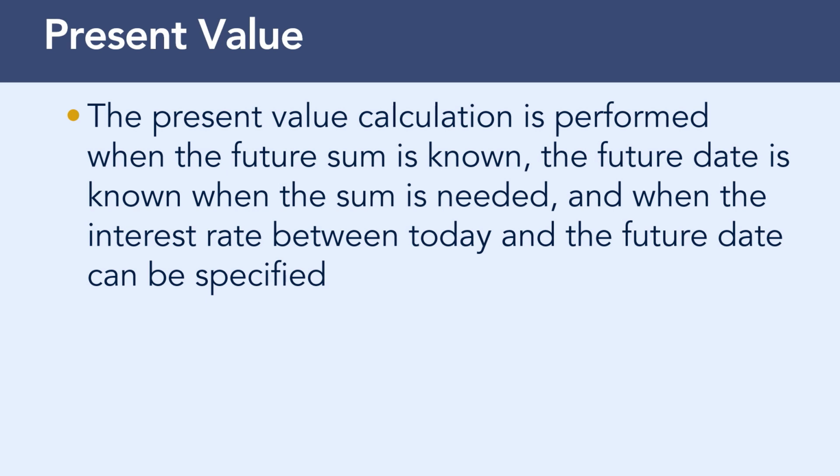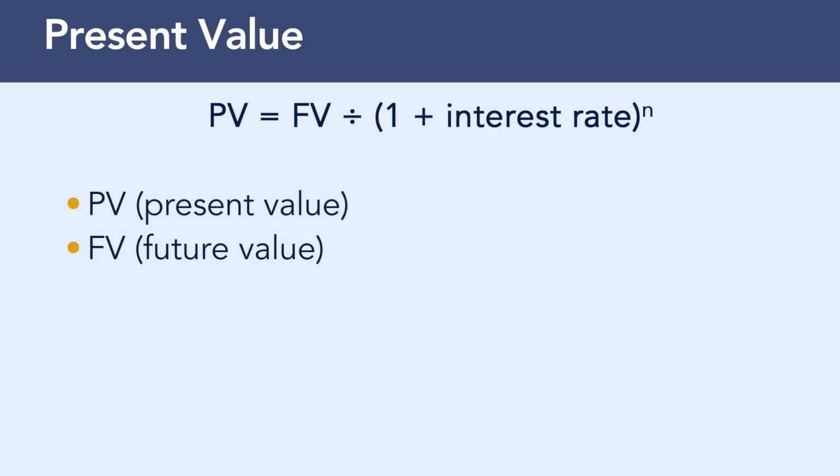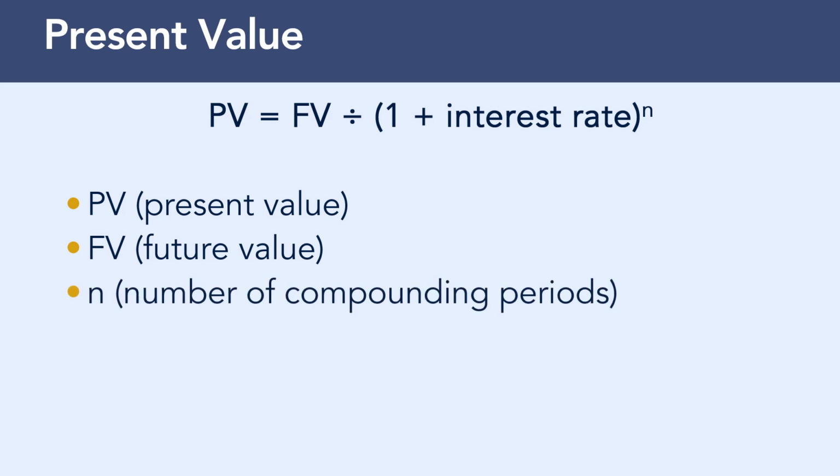Present value is generally calculated using a calculator through an online resource or with software provided by insurers. It applies to both the sum of money and cash flows. The formula for the calculation is present value equals the future value divided by 1 plus the interest rate to the power of n, which is the number of periods for the calculation.